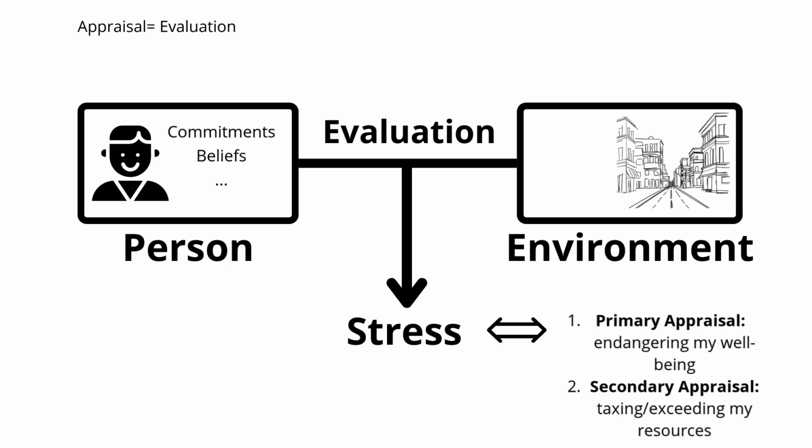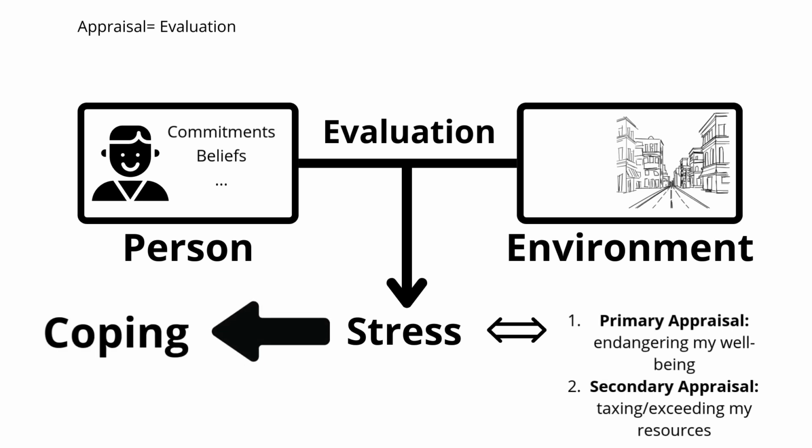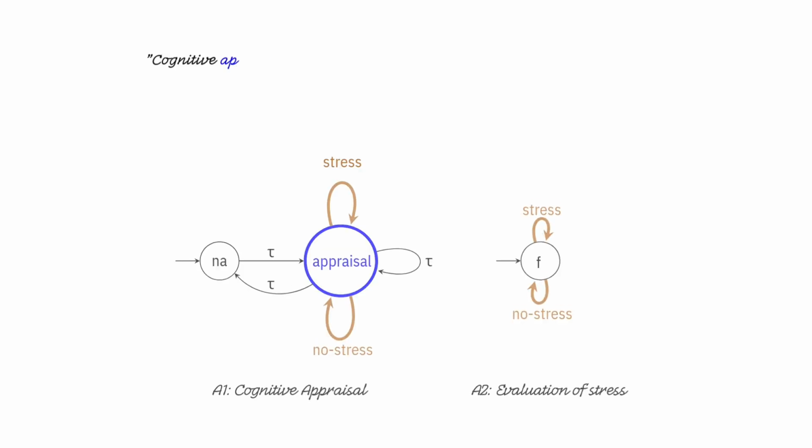Hence, there are two processes involved in appraising a transaction. Primary appraisal, which consists in evaluating whether the environment presents a danger for the well-being of the person, and secondary appraisal, which consists in evaluating whether the environment is taxing or exceeding the resources of the person. Once a person is deemed stressed, they may use coping strategies to deal with the stress and the situation. Let us now dive into the modeling of the theory.